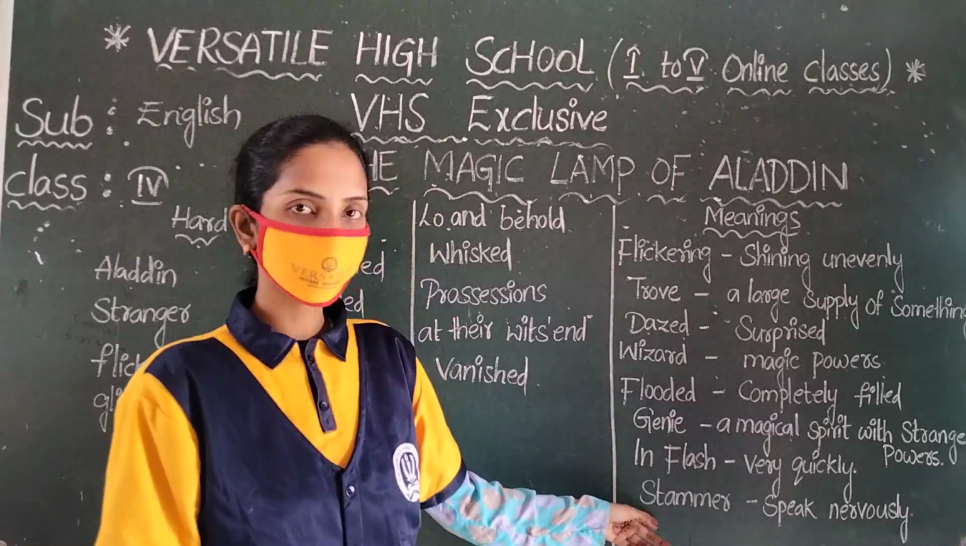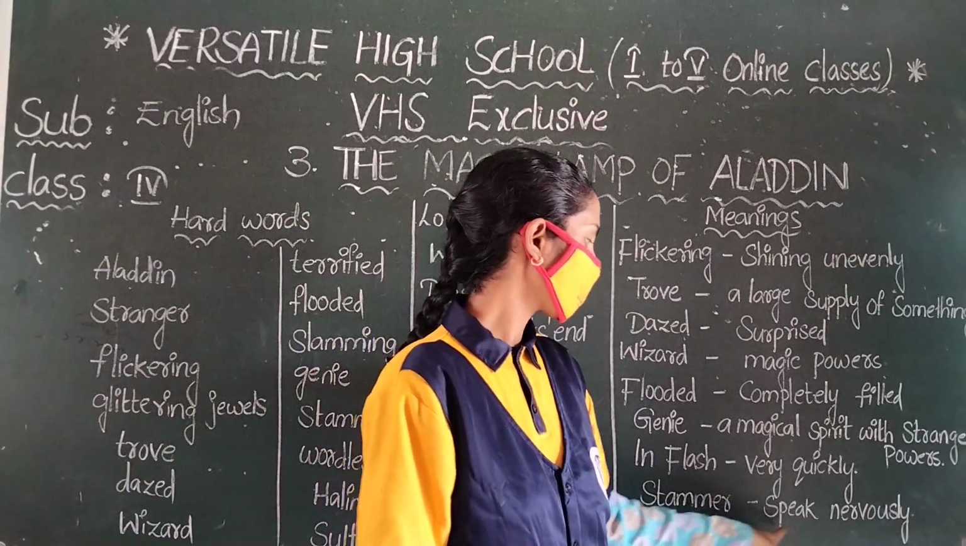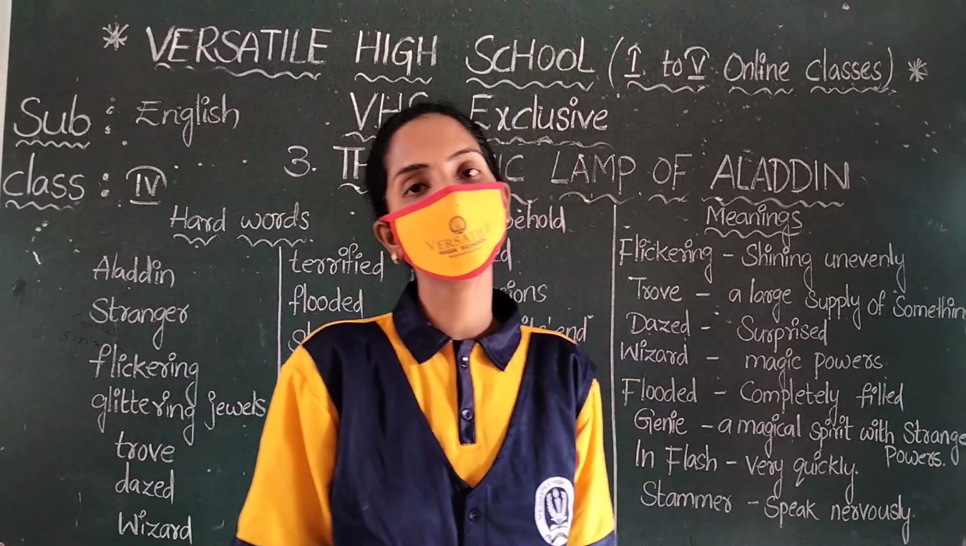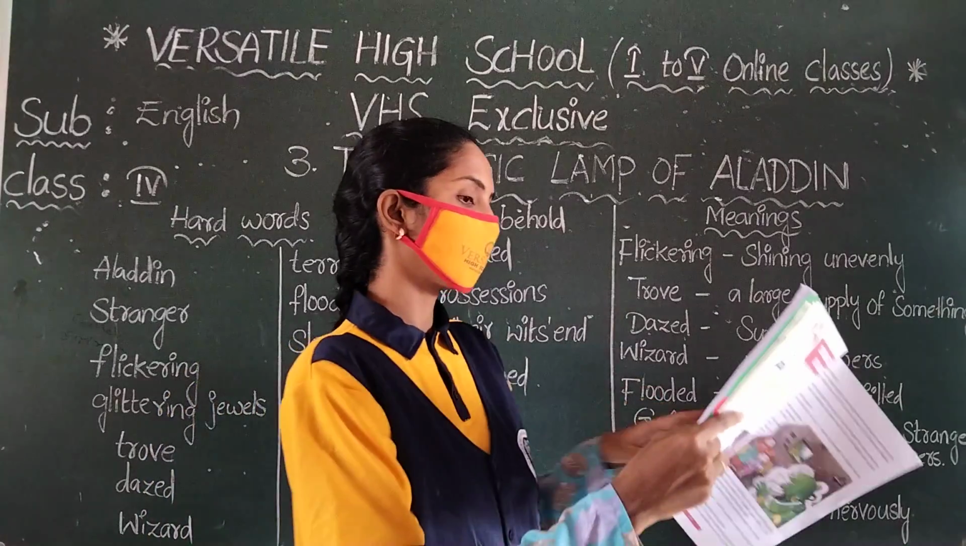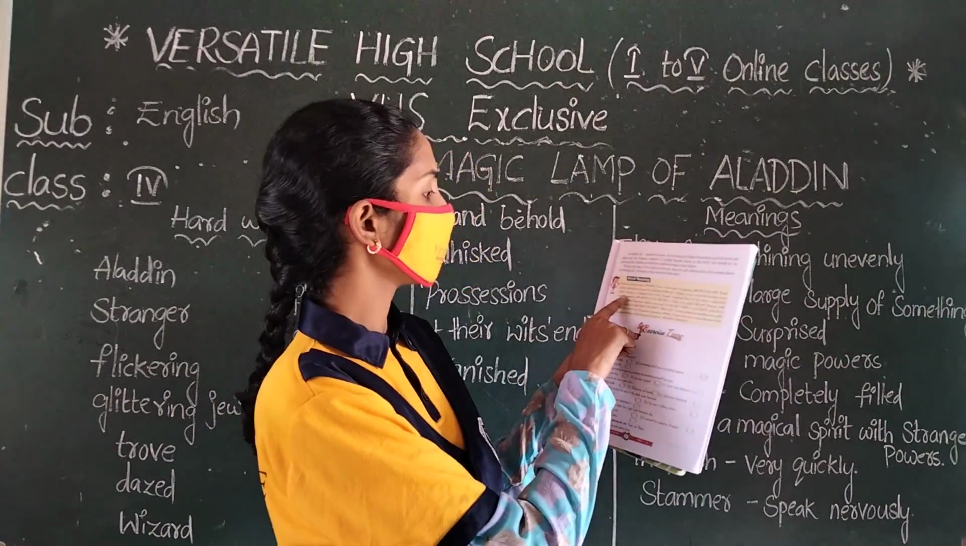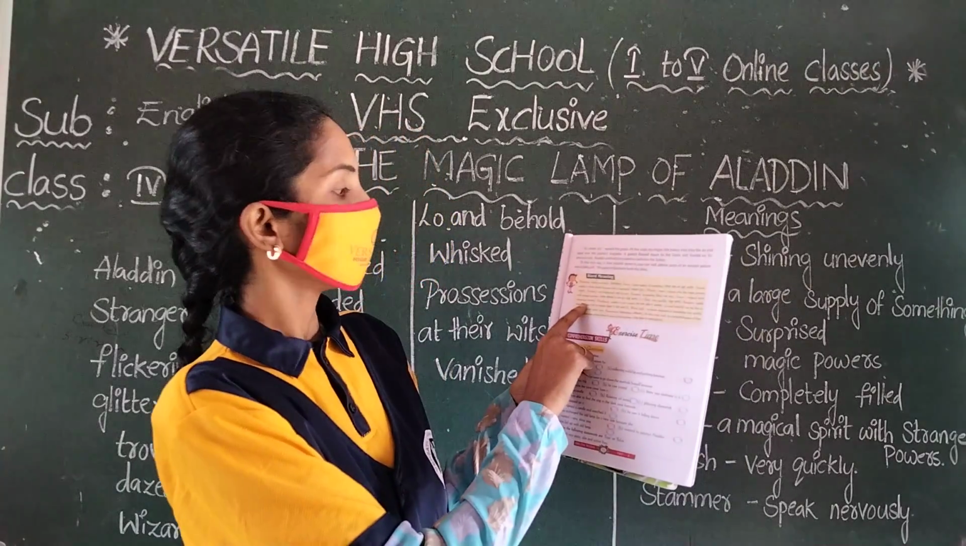Next, the meanings are given to you. Stammer. What is that? Stammer means speak nervously. Speak nervously. And some other meanings are also there. Stammer means speak nervously.